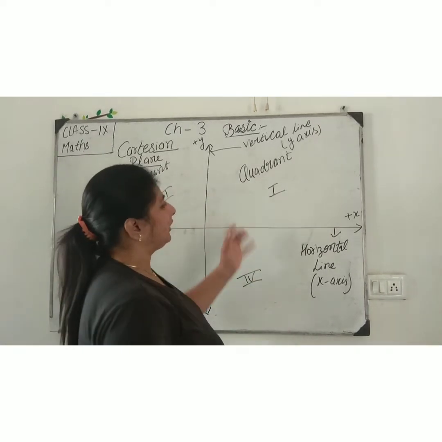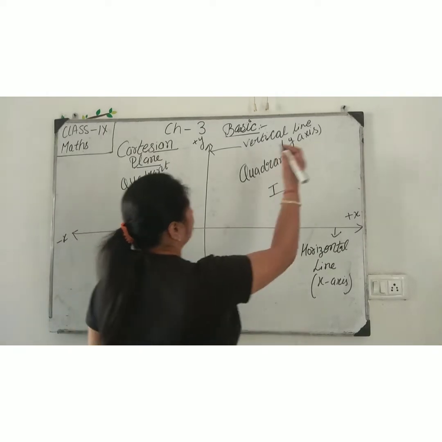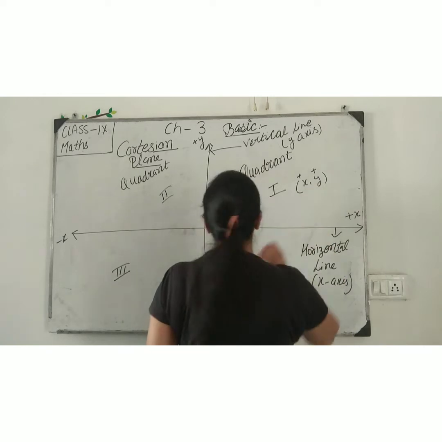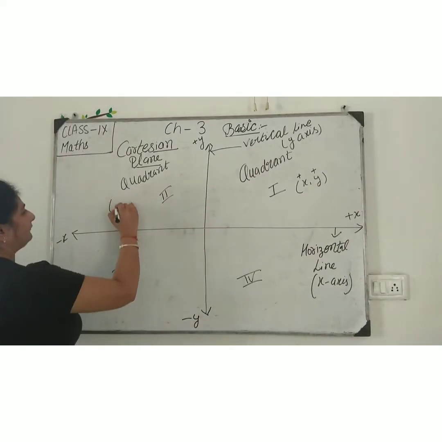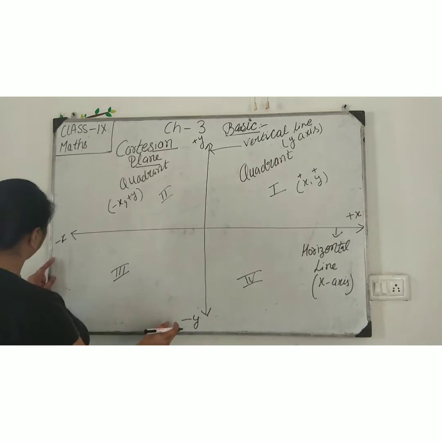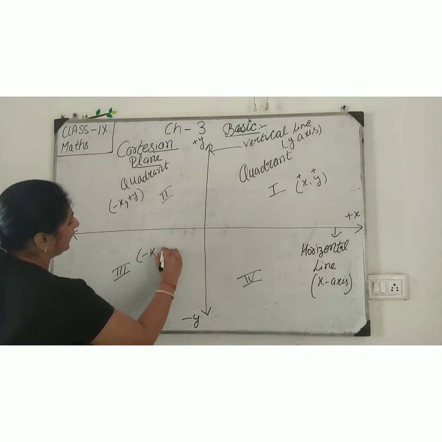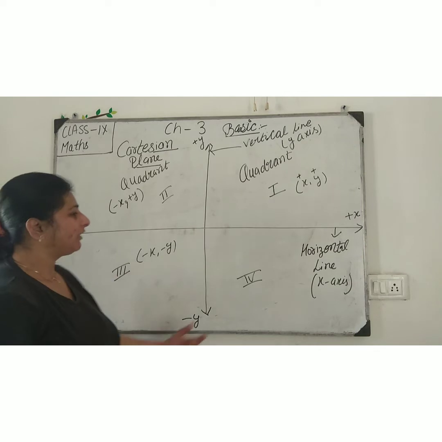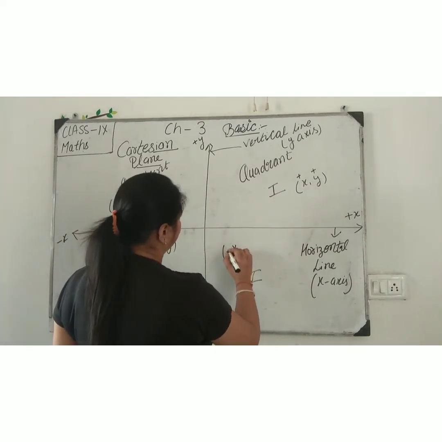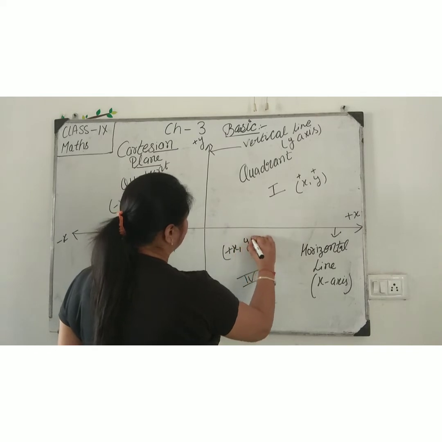Now, when we are talking about the symbols, value of the symbol, x comma y, here both are plus, here x is negative, y is positive. In the third quadrant, both are negative, x and y. When we are talking about the fourth quadrant, here x is positive and y is negative.